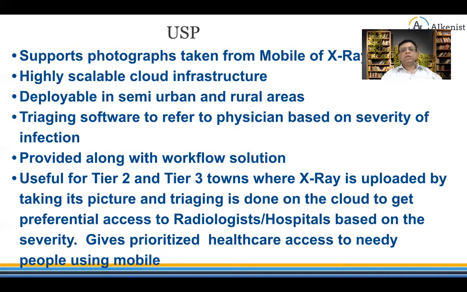Our USP is that we support photographs taken from mobile of X-ray views. As we know, in a lot of places in tier 2, tier 3 cities, analog X-rays are still used. The solution is highly scalable with the cloud infrastructure and can be deployed in semi-urban and rural areas. It is a triaging software to refer to a physician based on the severity of infection. It's provided along with the workflow solution as we have demonstrated. It is useful for tier 2 and tier 3 towns where X-ray is uploaded by taking its picture and triaging is done in the cloud to get preferential access to radiologists and hospitals based on the severity. It gives prioritized healthcare access to needy people using a mobile phone.